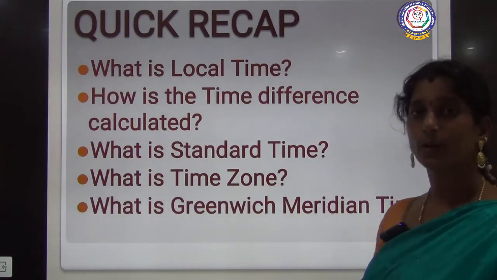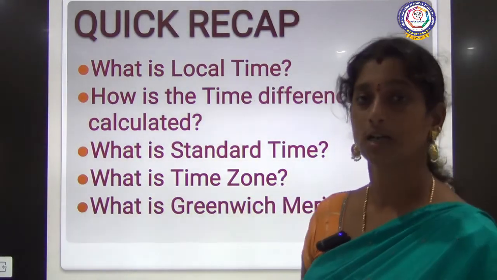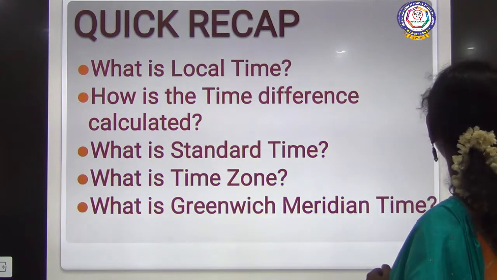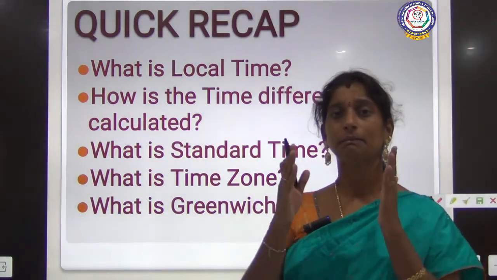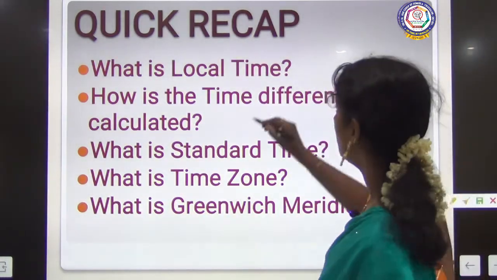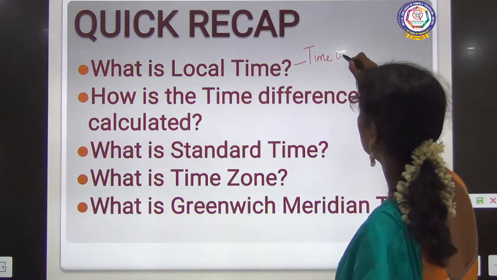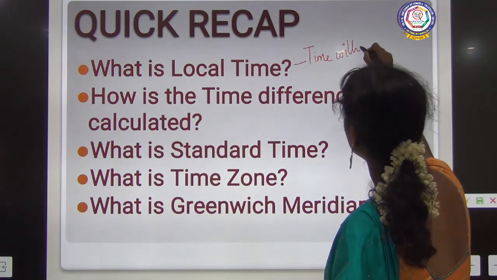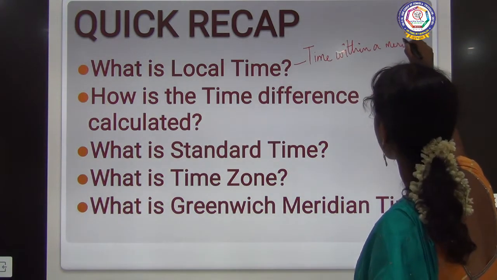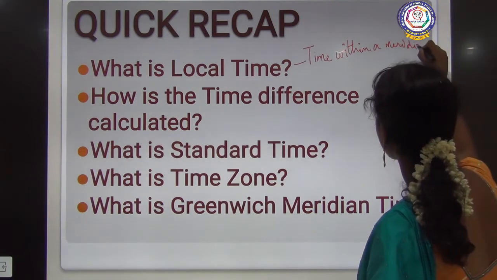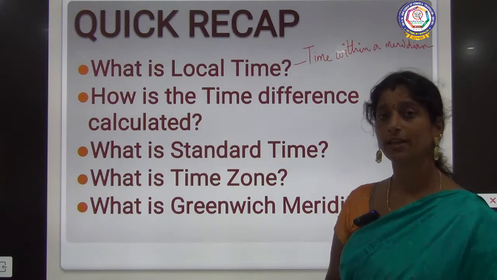We'll just have a quick recap on what we have studied already. So what is local time? Local time is nothing but the time which is in a particular meridian. The time within a meridian is local time. Clear? Time within a meridian. Clear?